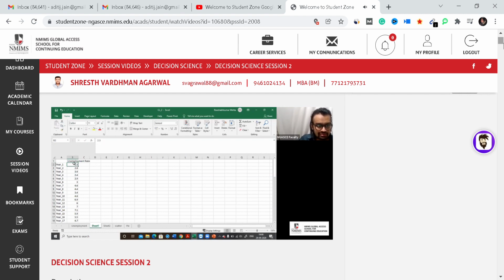Unemployment rate. Here it's a year number. Okay, with this, now let me do one thing. This is ungrouped data. It is called ungrouped data because single observations, discrete figures are there. There are two concepts. If you ask me my age, if I say 32, it's a discrete figure. If I say somewhere between 30 to 35, it's a continuous figure.